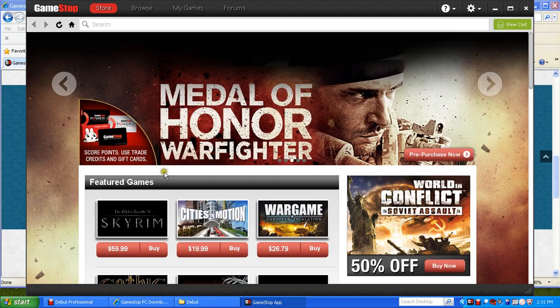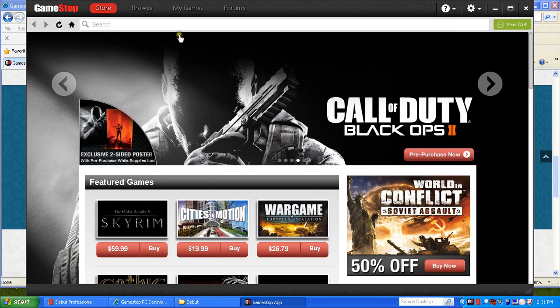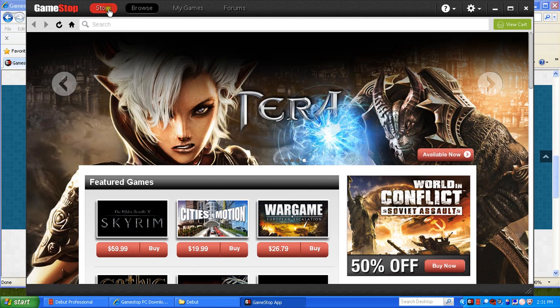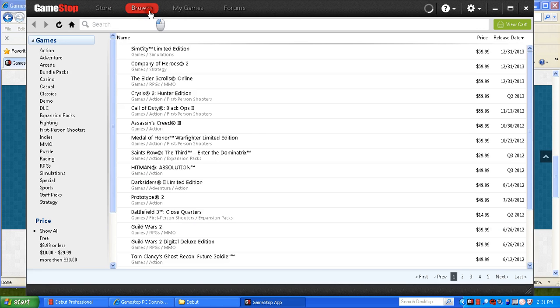Once your information is verified after you've logged in, you'll be able to start browsing the download app. You can go to Store to purchase things, you can go to Browse to purchase things, or you can go to My Games, which is where you will find any previously purchased games.